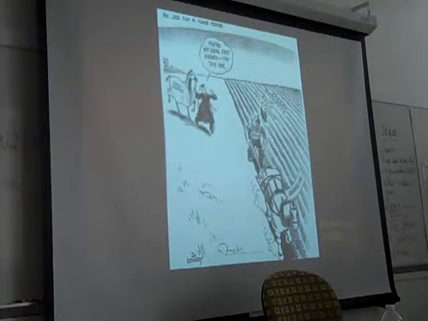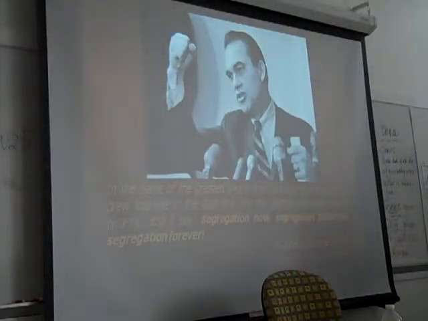The racehorse is labeled Forced Progress, and there's a guy dressed up like a judge, but he's wearing a graduation hat, which is kind of a non sequitur, but we'll pretend John Kennedy didn't mess up on that. He's saying, you're not going fast enough, try this one, and he's telling the South, who's got this horse labeled gradualism. There's a lot going on in here; you don't need to follow the cartoon perfectly. The point is that a lot of folks in the South felt like they were forced to adopt integration too quickly, and a lot of them reacted defiantly to that.